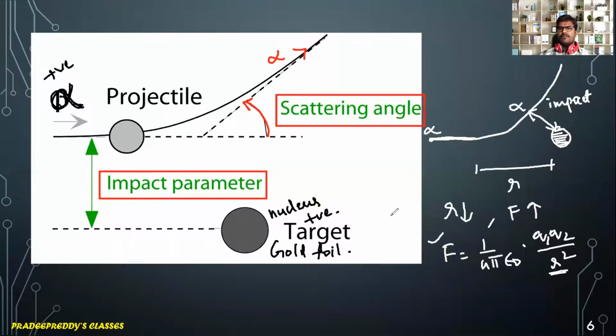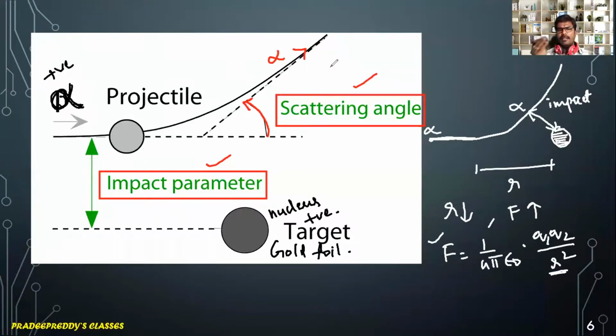Right? So from this we have learned two definitions: what is meant by scattering angle and what is meant by impact parameter. Impact parameter depends upon the scattering angle and also the interaction between two charged particles. Not only for alpha and nucleus, it can be between two alpha particles, between two electrons, or between one alpha particle and a beta particle.